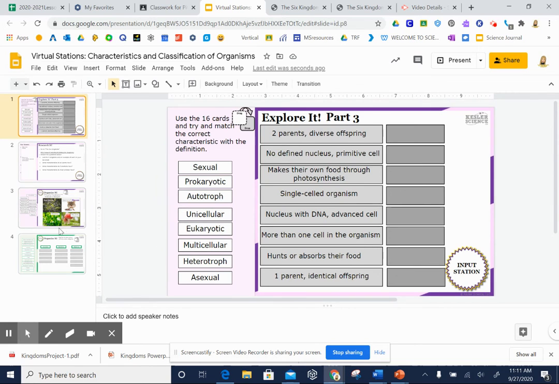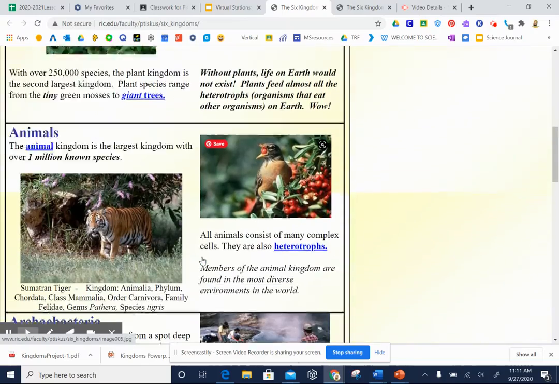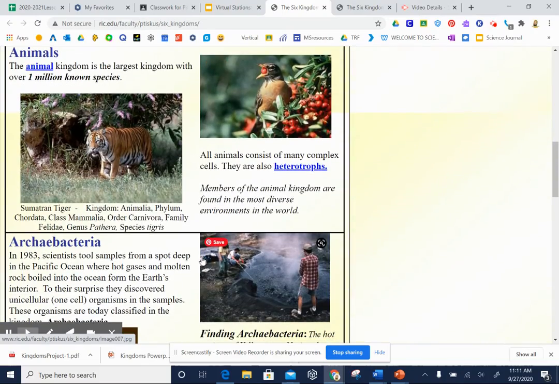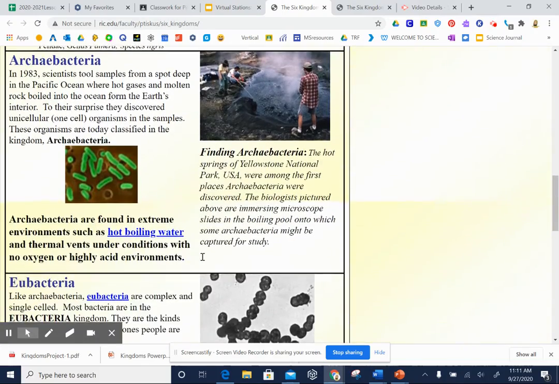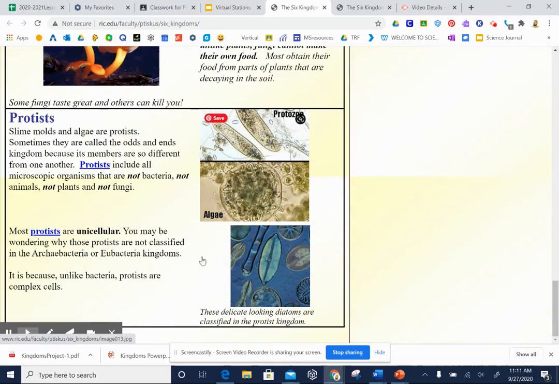What environment do they survive well in? So for this Research It slide, you need to make sure that you're actually getting your answers from the web page. If you put down answers that are not on the web page, then it will be counted as incorrect.